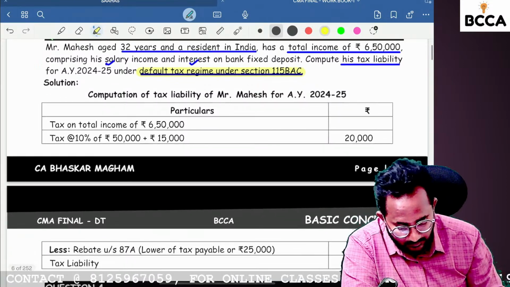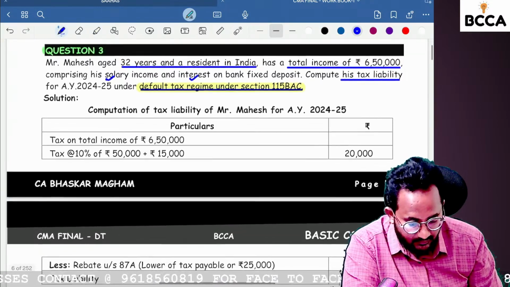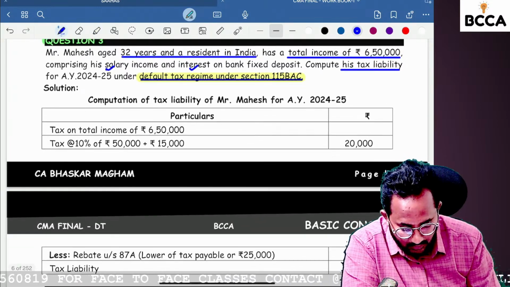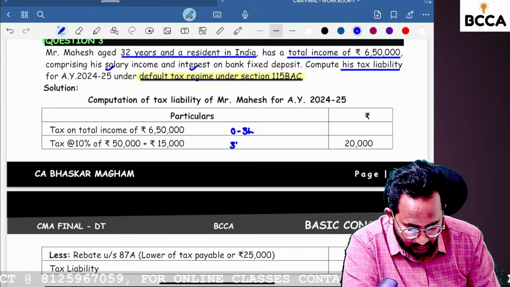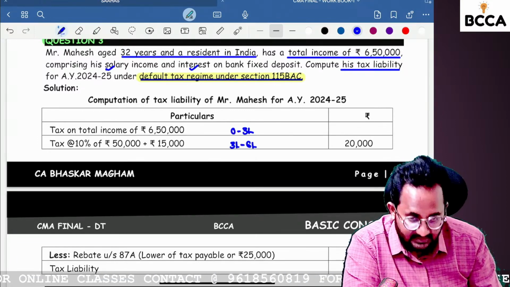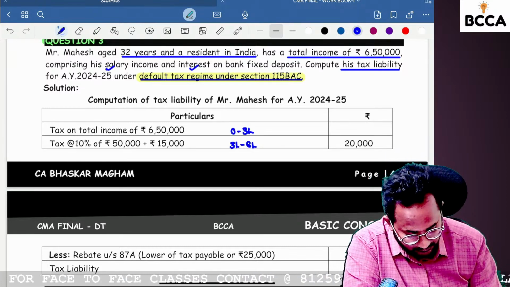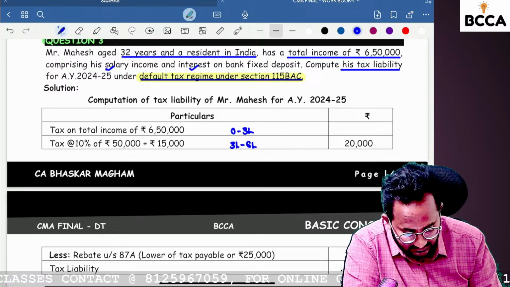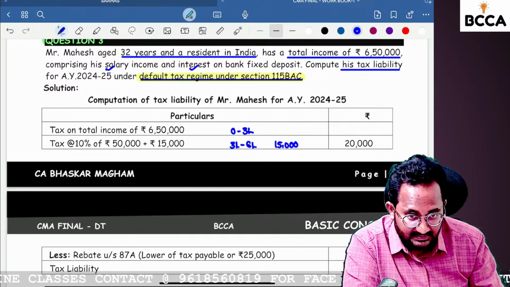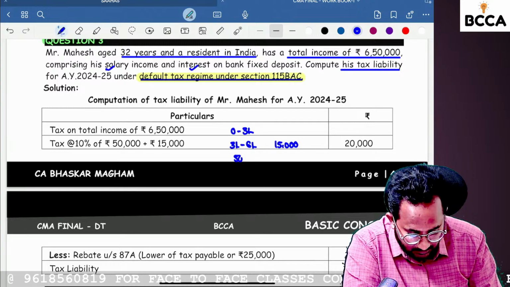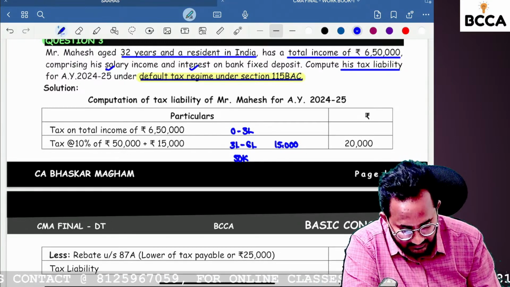Okay, so please calculate the tax payable on this. First, 6,50,000: 0 to 3 lakhs is nil. 3 lakhs to 6 lakhs, what is the percentage? 5%. How much is 5%? 15,000. Next, the balance above 6 lakhs is 50,000. What is the rate? 10%.